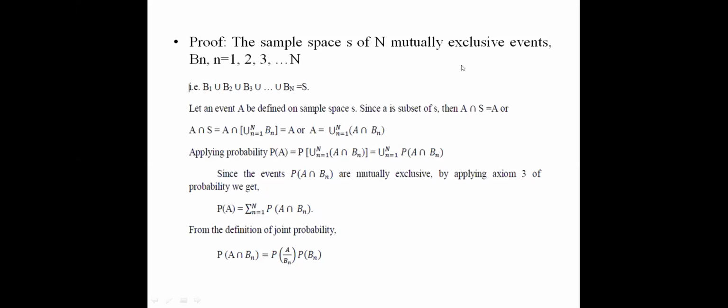Here you can see the proof I had done for the total probability theorem. Please go through this for one minute, or you can note down this proof in your notes so that it will be a reference for you when you are going for mid or external exams, right?